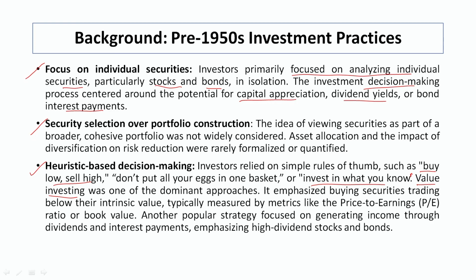On the basis of calculation of intrinsic value, we calculate the overvalued or undervalued stock, and on the basis of that we select a particular instrument. Another measure that was quite popular during that time is the PE ratio. On the basis of these, experienced or learned investors used to do the investment.